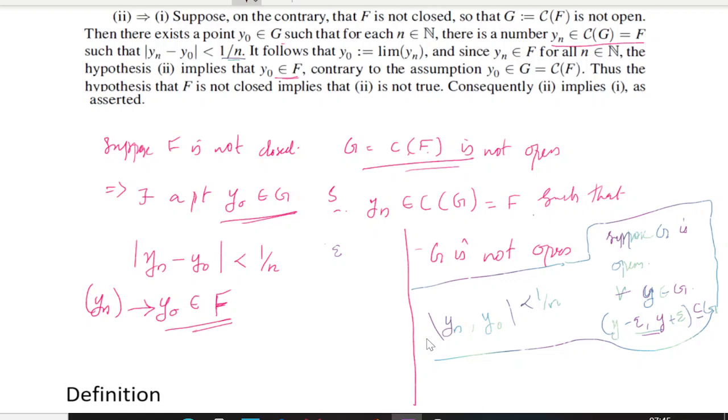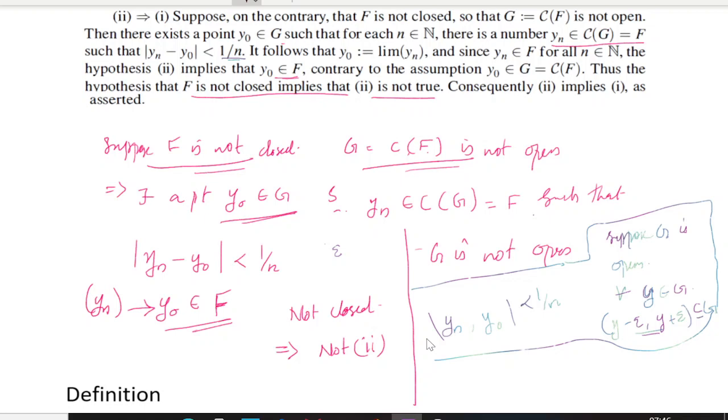So this means that our assumption is wrong. That is, F is not closed. We have assumed this is not true. So the hypothesis that F is not closed implies that 2 is not true. So consequently, 2 implies 1. So you have proved that not closed implies not condition 2. Right? Not closed implies not condition 2.